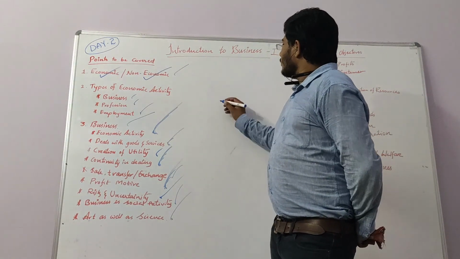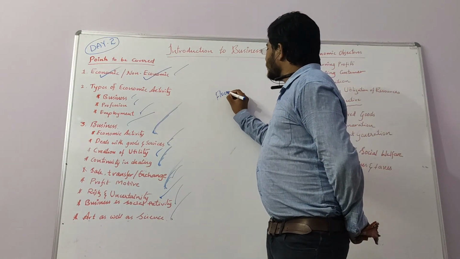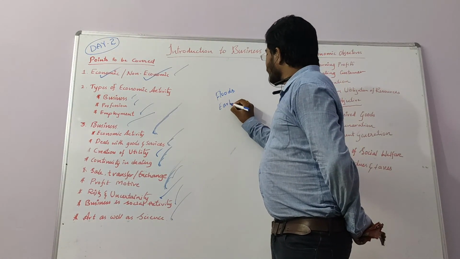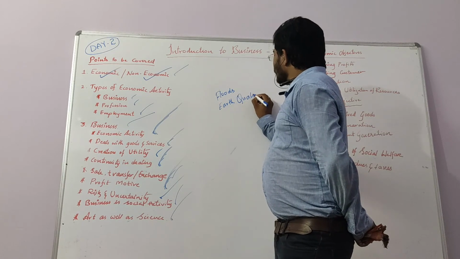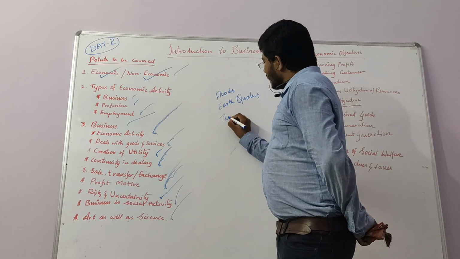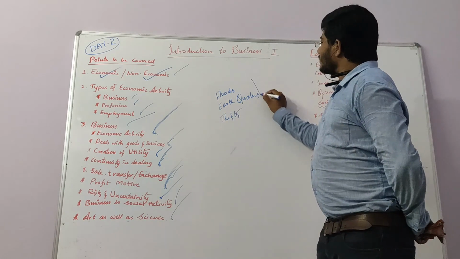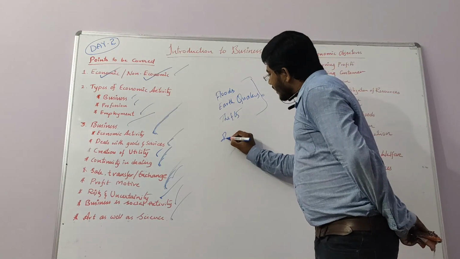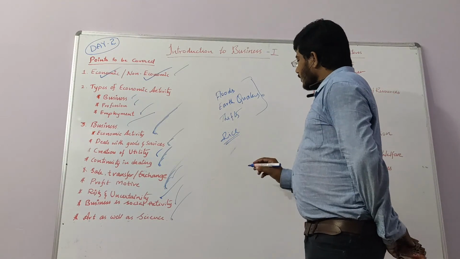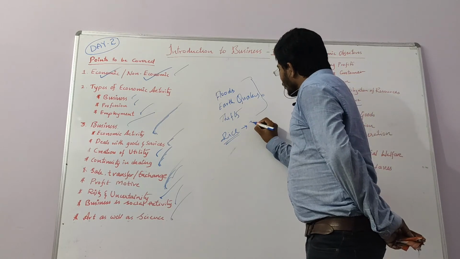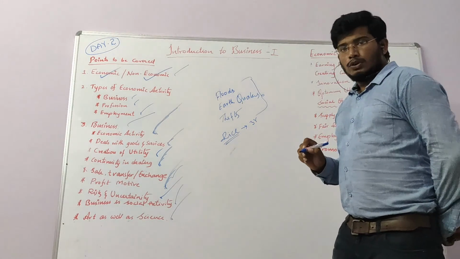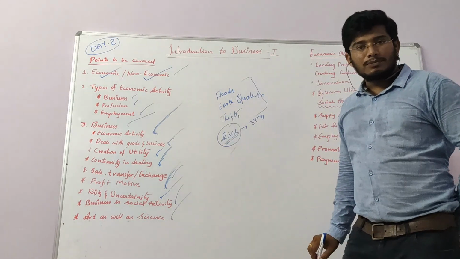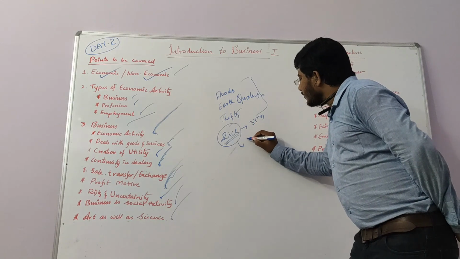We have already learned a few of them: risk with floods, risk with earthquakes, and risk with thefts. Sir, what is uncertainty? Suppose I am a dealer in rice, a rice merchant, and rice can be consumed for 3 years. So what do I have to do? I have to sell the rice within 3 years only. After the 3 years, the rice will be